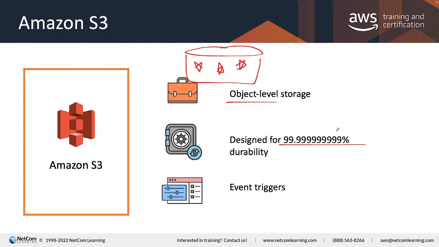What does that mean? Many people often mix up durability and availability. Availability, let's say 99.99%, means that in a whole day or whole month, you may be unable to use the service for less than 0.01% of the time, maybe just a few minutes in a whole month.